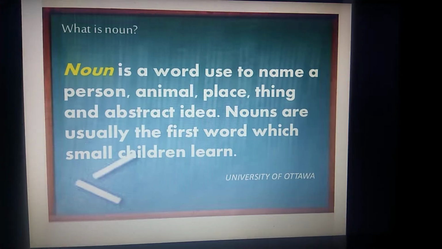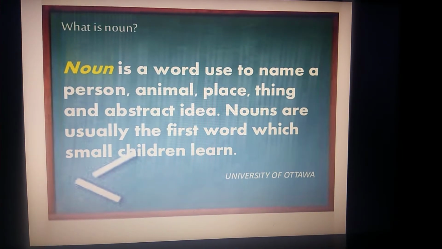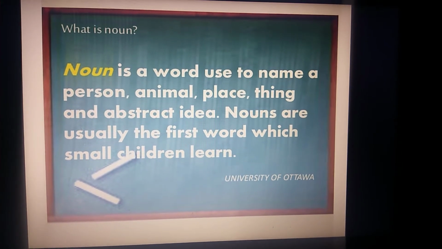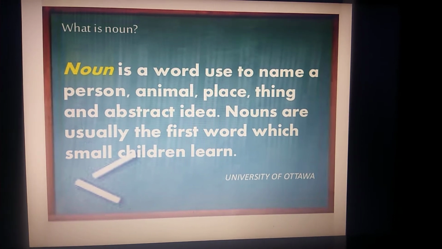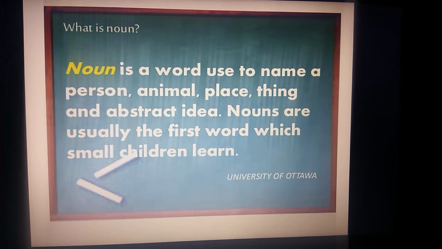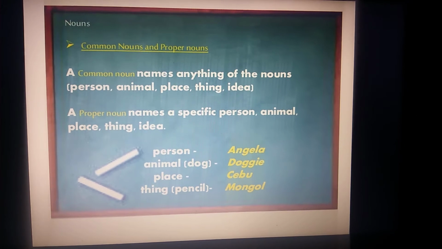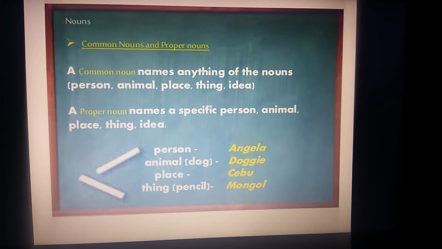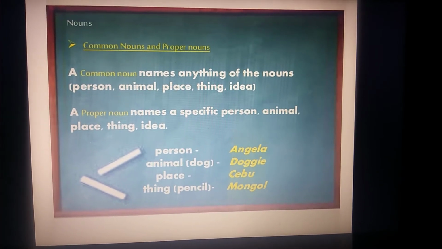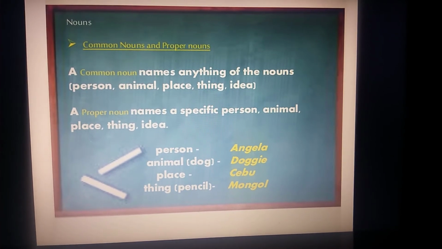What is a noun? A noun is a word used to name a person, animal, place, thing, or abstract idea. Nouns are usually the first words which small children learn. There are 5 important nouns: common noun, proper noun, collective noun, concrete noun and abstract noun. Let us see what is common noun and proper noun.